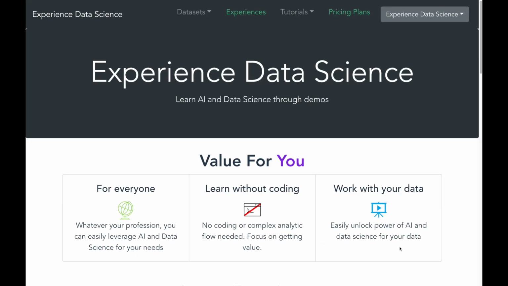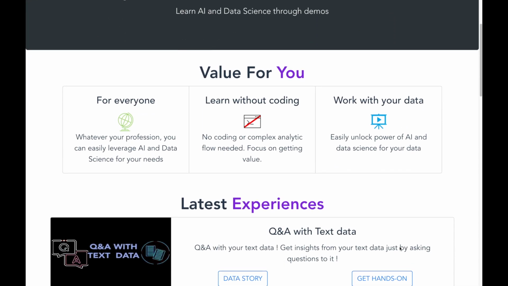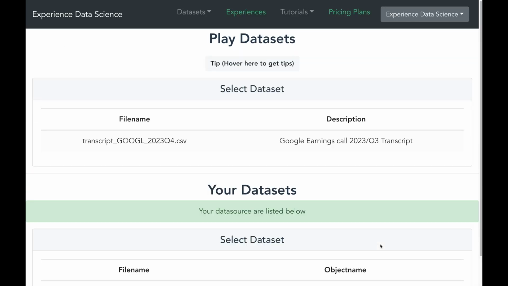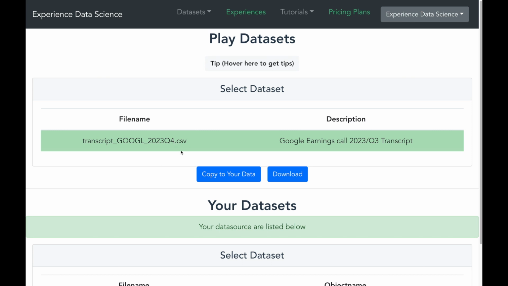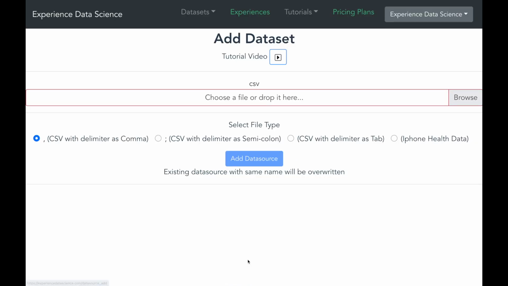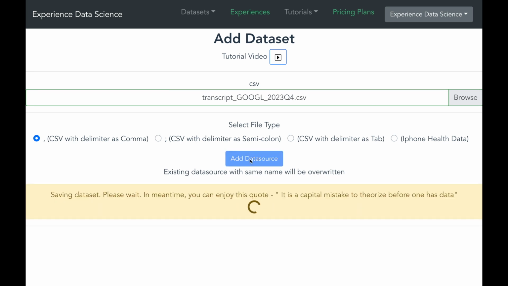Now let me go to my demo platform experiencedatascience.com and I will go ahead and select the experience Q&A with text data. Now I've already set up the data set for Google's earning transcript, so if you want you can readily use it. But for the purpose of demonstration, I will go ahead and upload the CSV file which we just created. So let me go ahead and choose the CSV file and save it as a data source.